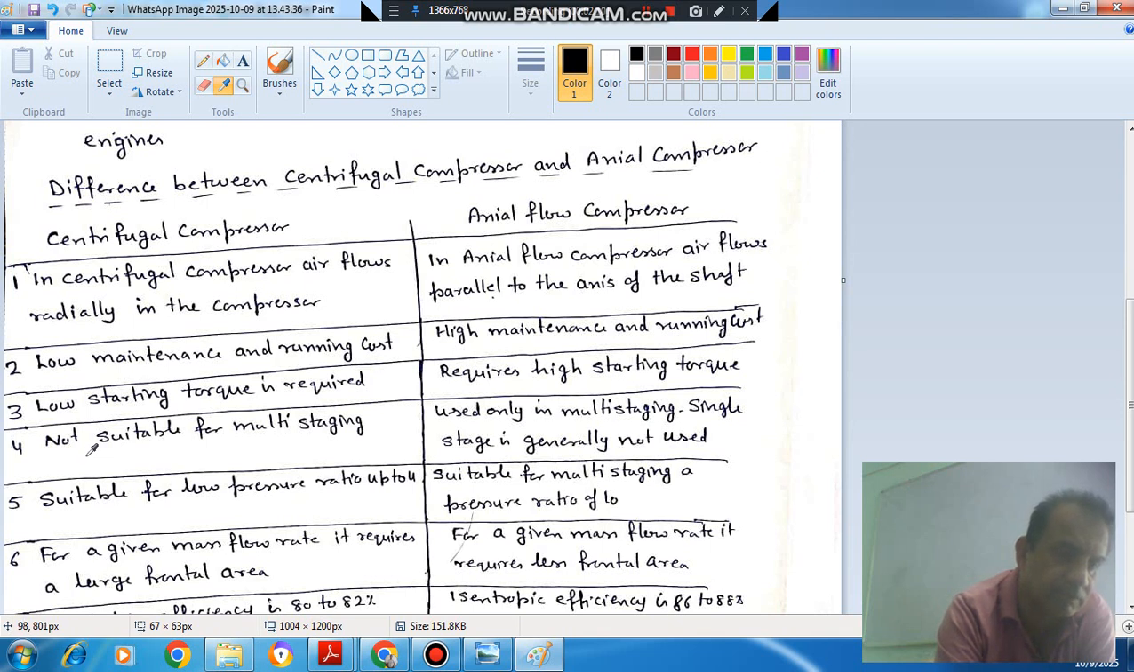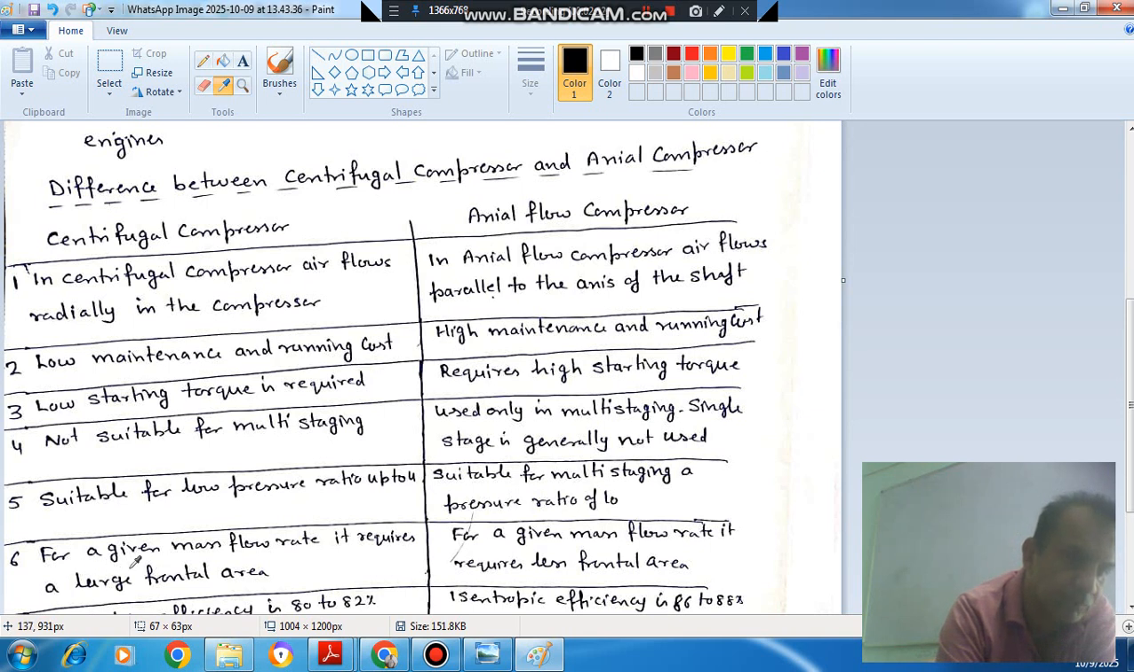Centrifugal compressors are not suitable for multi-staging, whereas axial flow compressors are used in multi-staging. Single stage is not used for axial compressor. Next difference is that centrifugal compressors are suitable for low pressure ratio up to 4, and axial compressors are suitable for pressure ratio up to 10 with multi-staging. Single stage is not enough. If you do multi-staging in axial flow compressor, then pressure ratio of 10 can be achieved. So that is what they are suitable for.